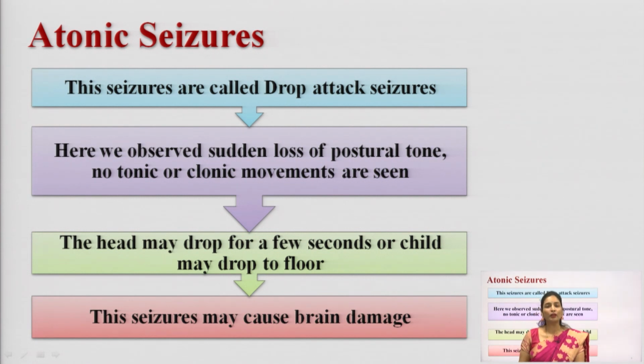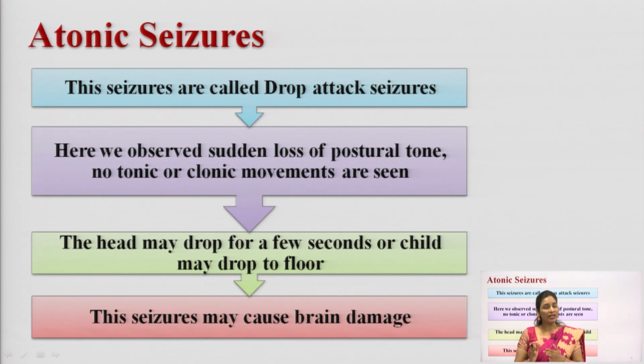And what about atonic seizures? Atonic seizures are also called drop attack seizures. Suddenly the person will drop on the floor. This is the reason why you call this a drop attack seizure. When you observe the person, you can see a loss of postural tone, and no tonic and clonic movements will be seen.